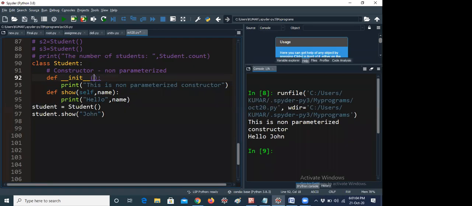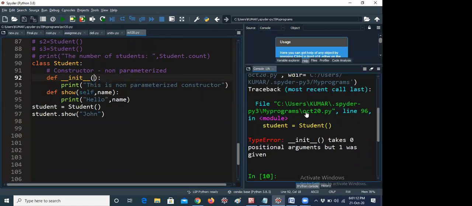Even though I don't want to pass anything, it will not be executed without self. The error says init takes 0 arguments, but one was given. That's the reason we have to give self. Without self it will not be executed. If I would like to add one parameter, in this same program you can add name here, then it will be a parameterized constructor. That's all, it's very easy guys.